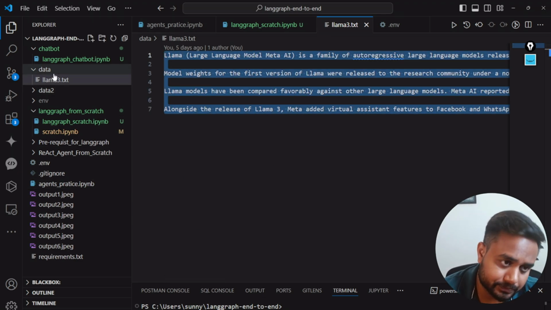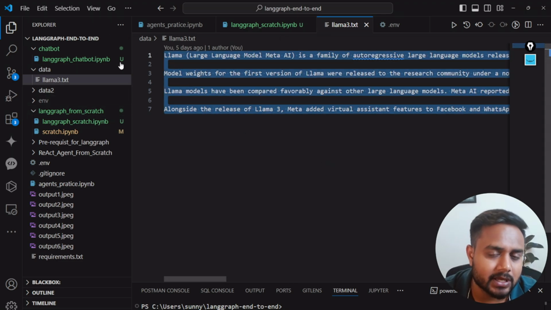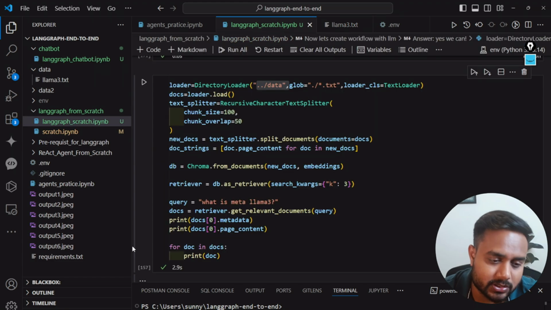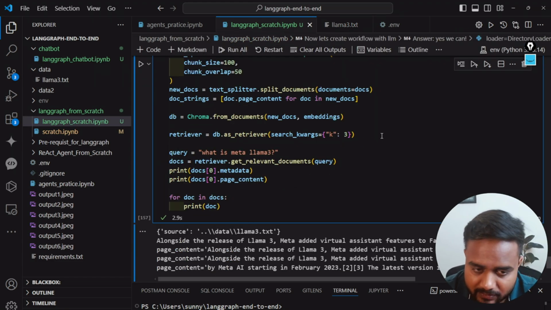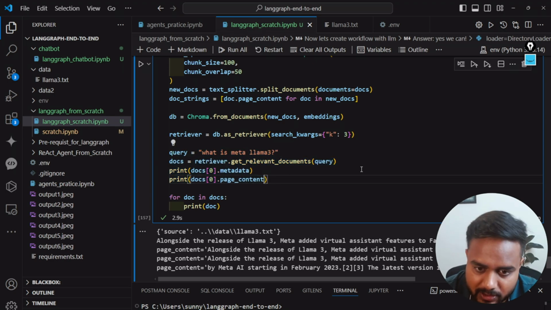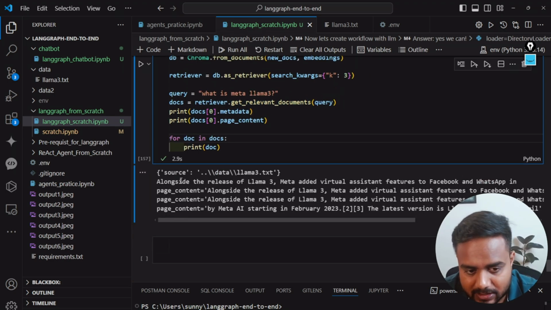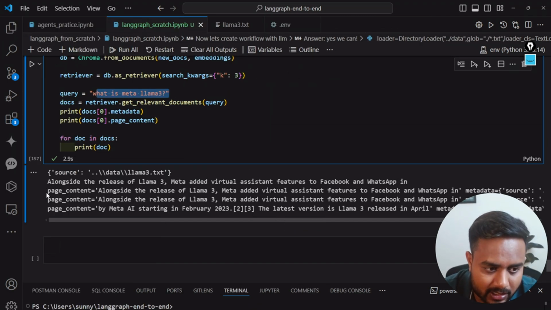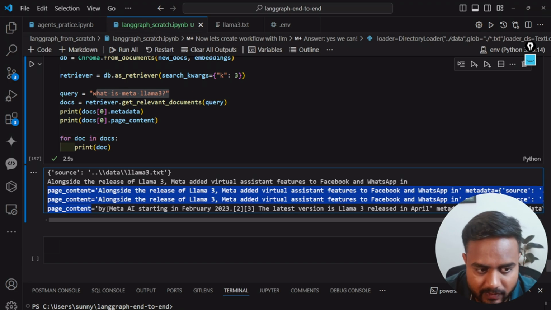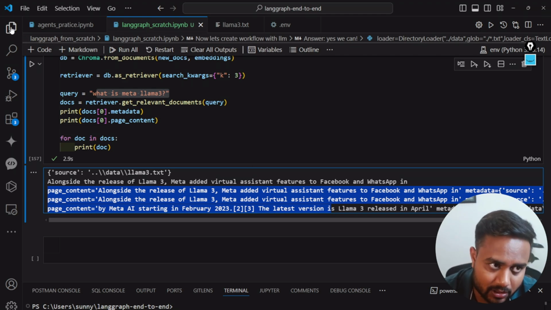This complete text is related to Llama 3 itself, and that particular text we are going to store inside the database, and we are creating a retriever out of it. Here I'm asking a question, and based on that it is giving me relevant documents. See, so guys, here I asked the question, what is Meta Llama 3? And it is giving me 3 relevant documents, first, second and third. This data I will further pass to the LLM, and based on that I'll generate my output.